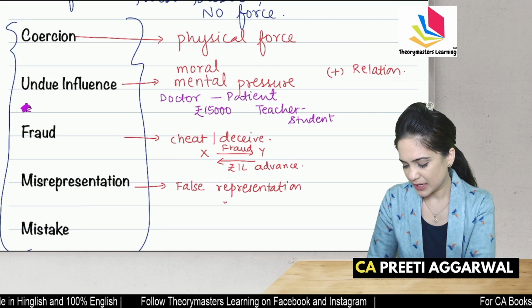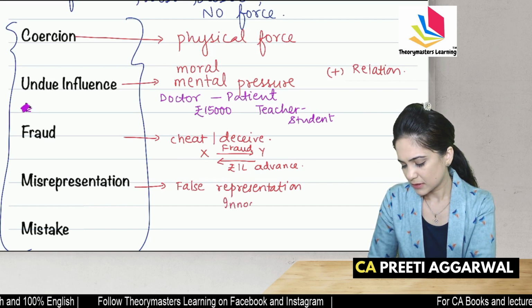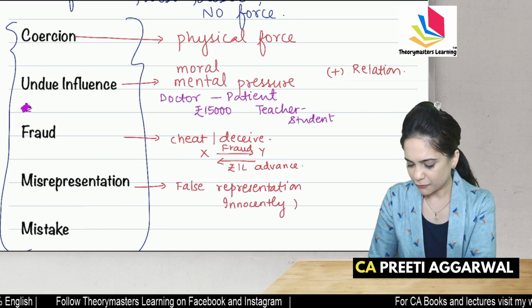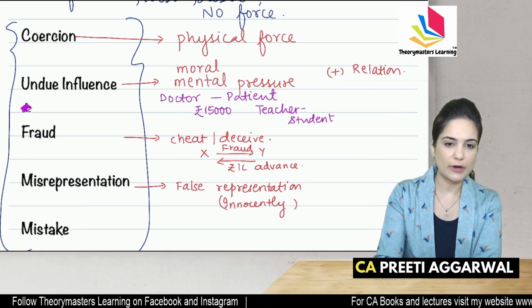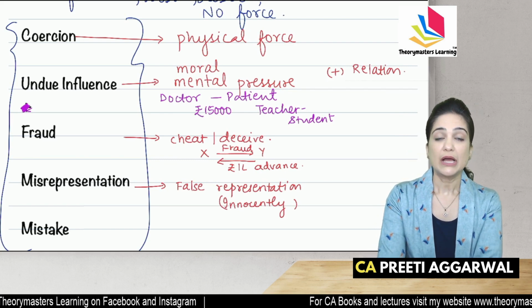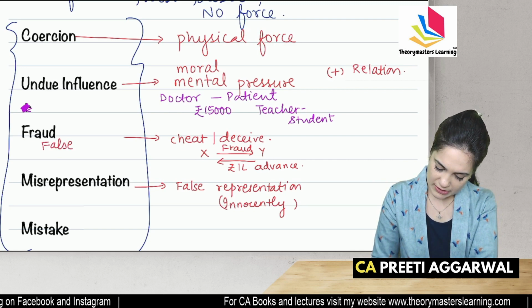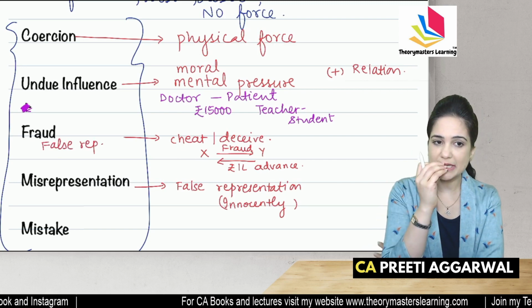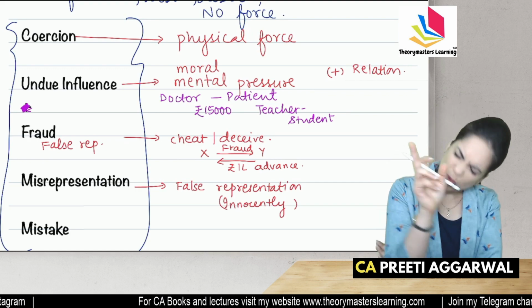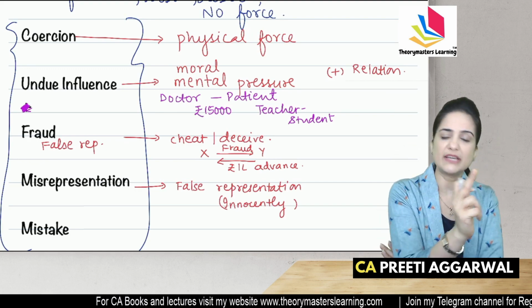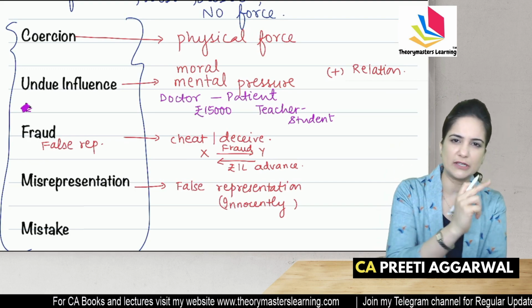But it is made innocently. Now, what is the difference between fraud and misrepresentation? In case of fraud, there is false representation of facts. Means I'm saying something which is false knowingly, with the intention to cheat, to deceive the other person.